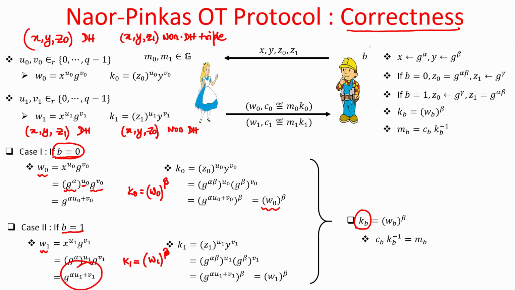And Bob has arranged this z naught and z1 in such a way that it will know what exactly is the key that it should unmask from W naught or W1 to recover back the message. So, that is why it knows the index b. So, it can compute the key k sub b, which is required for unmasking the message m sub b by computing this value, and once it gets k sub b, it can easily unmask the message m sub b. So, correctness is guaranteed here. That means, Bob indeed will be able to correctly get back the message m sub b.